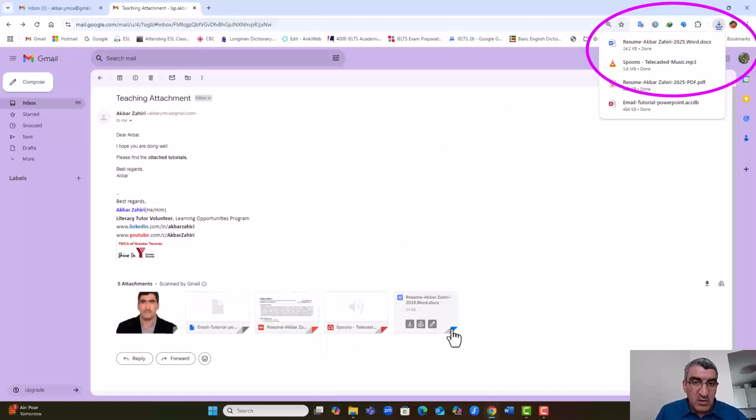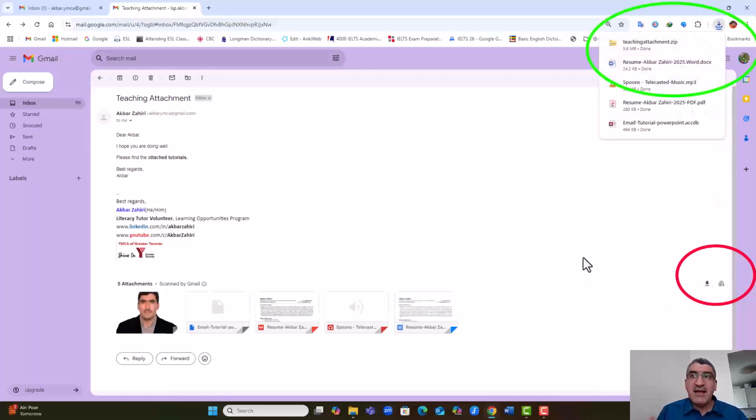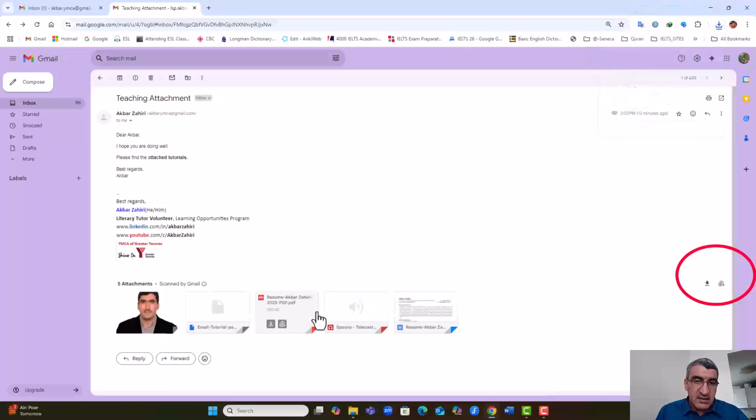But if I want to download all of them together, pay attention here on the right. If you have 2, 3, 4 more files, instead of clicking one by one, download, download, download, if you want to download all of them together, it is enough to click here. When I click here, you see download all. It downloads all of them as a file. It is a zip file. So it is a different format. We are not going to talk about it, but you can download one by one.